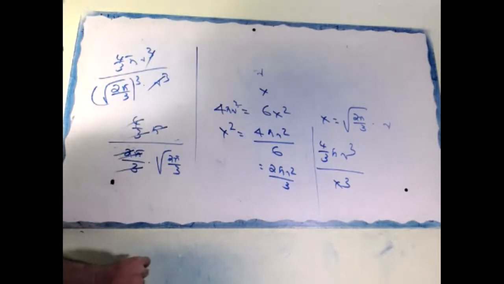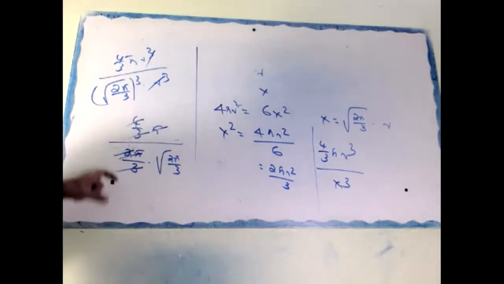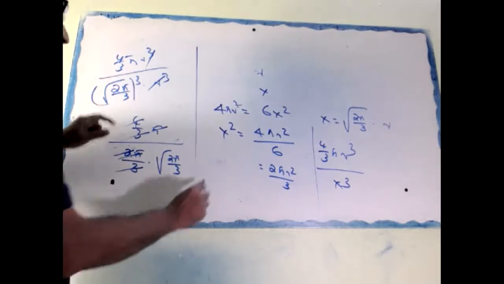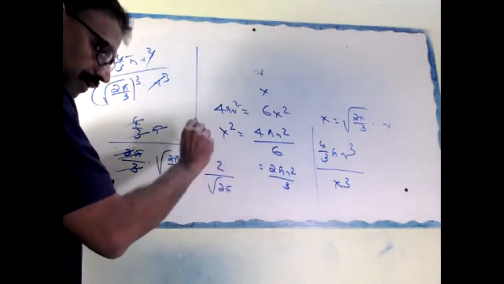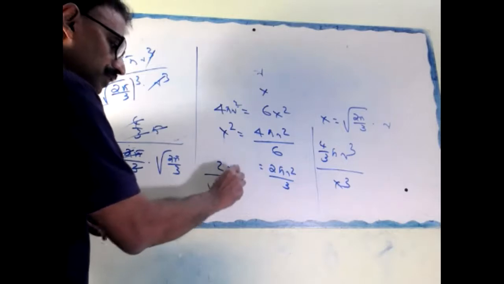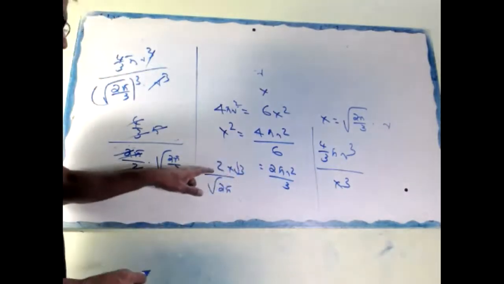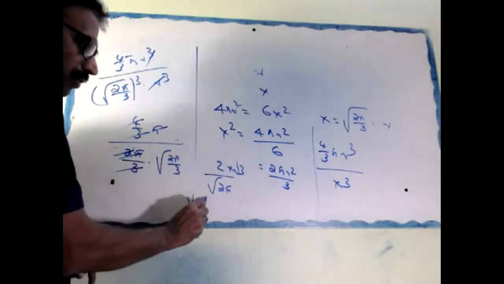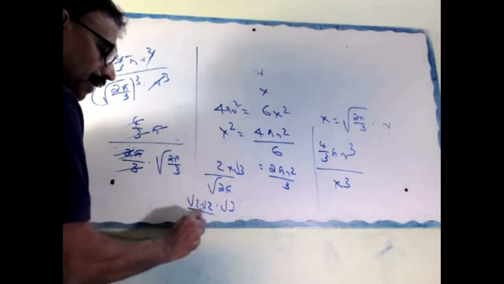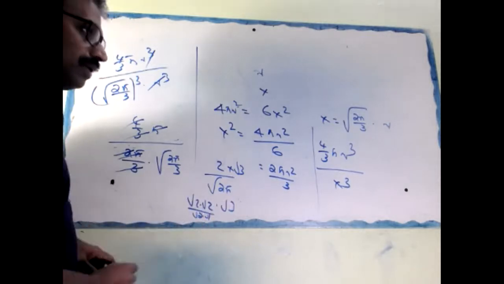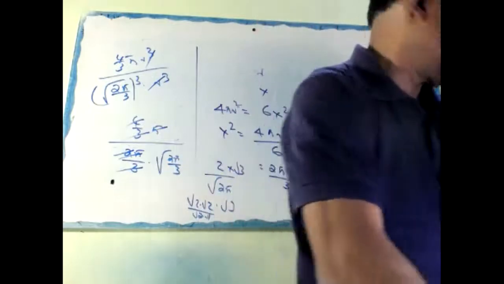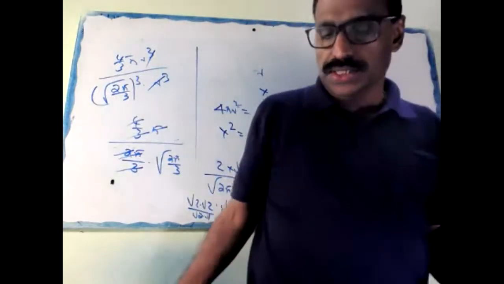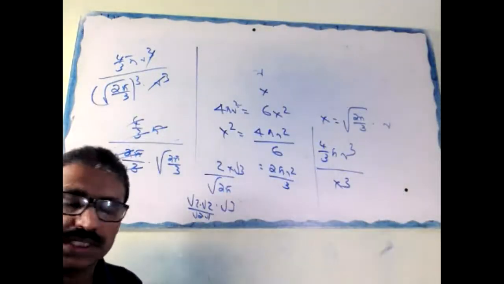So what? Completely cancel. 2 is there, right? 2 divided by root of 2 pi into root of 3. Okay. So 2 we can write root 2 into root 2 into root 3 divided by root 2 into root pi. So root 6 is to root pi. Root 6 answer is root 6 is to root pi.